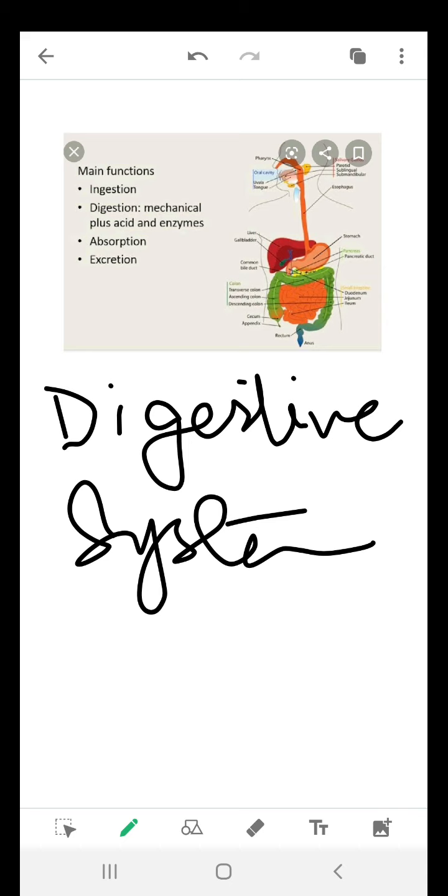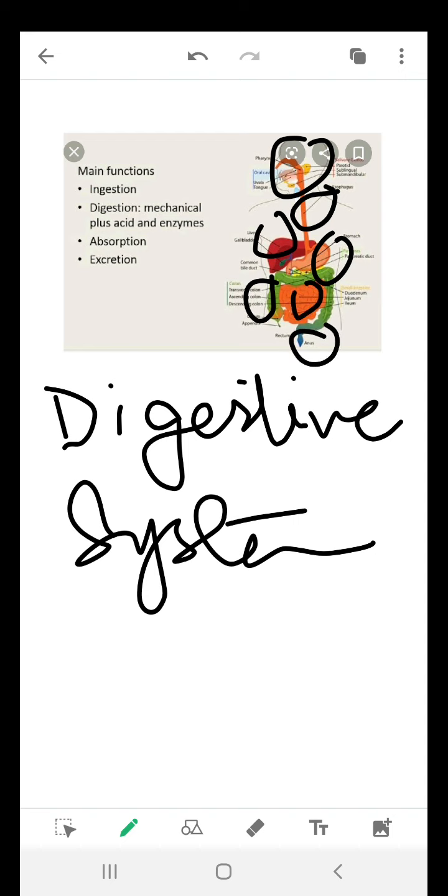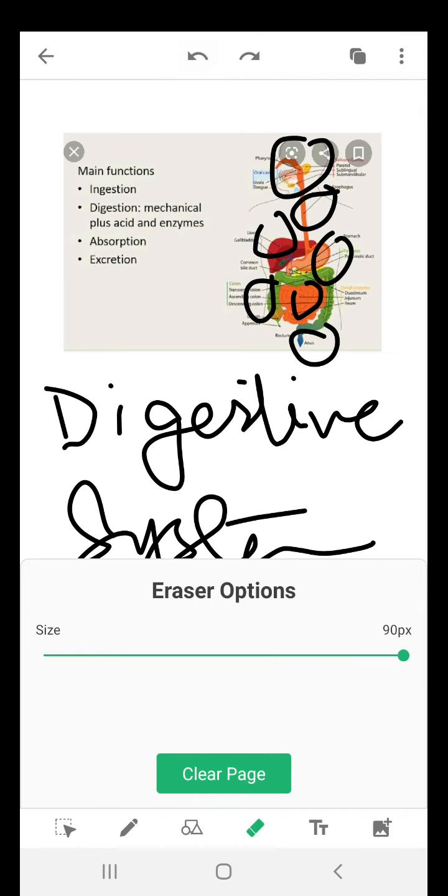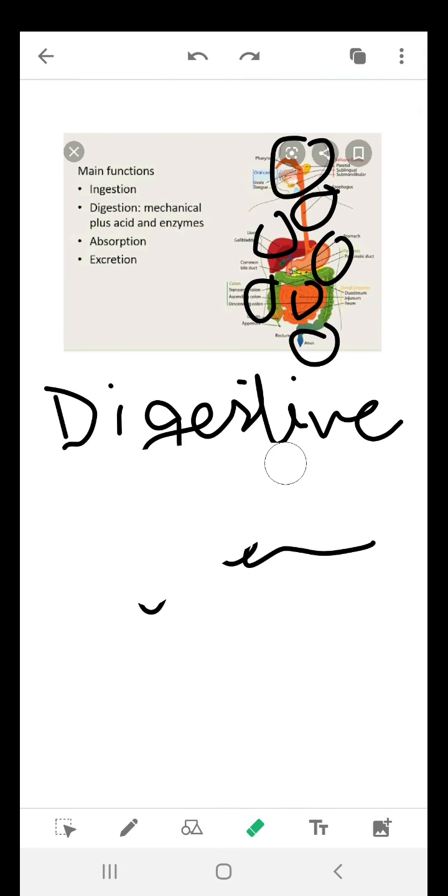Digestive system is a specific system that consists of the following parts. As you can see over here, your mouth is involved in it, your esophagus, the liver, stomach, small intestine, large intestine, and the rectum. All these are the parts of the digestive system.